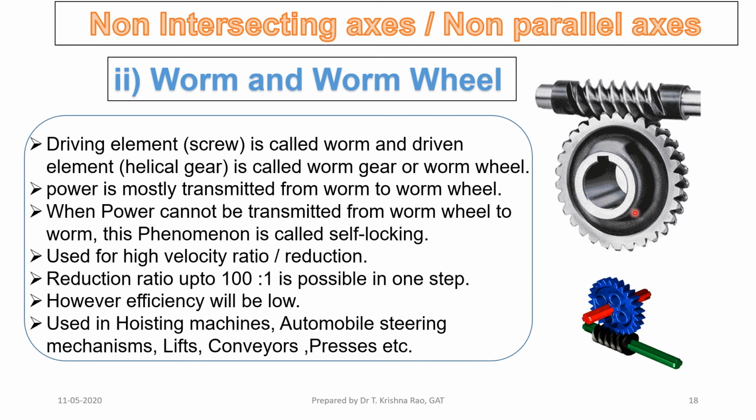And a worm wheel here is a special case of hypoid which can be used for very high reduction. This screw like thing is called the worm. This is called the worm gear, and this is a worm gear speed reduction unit.